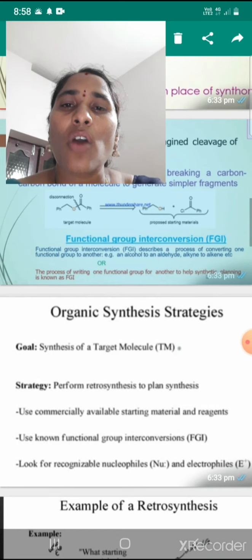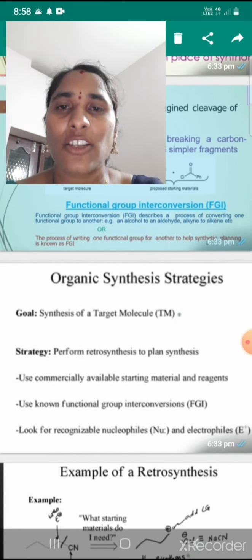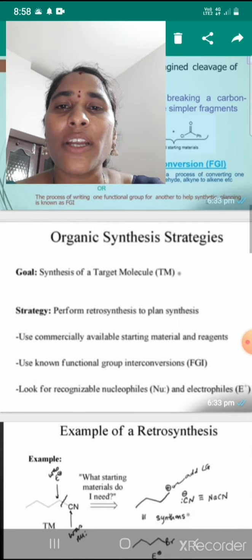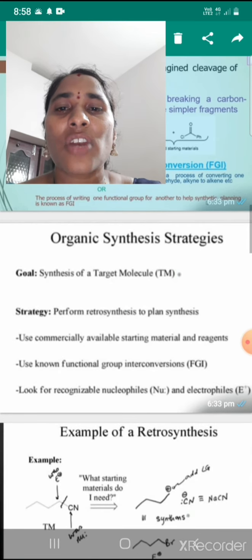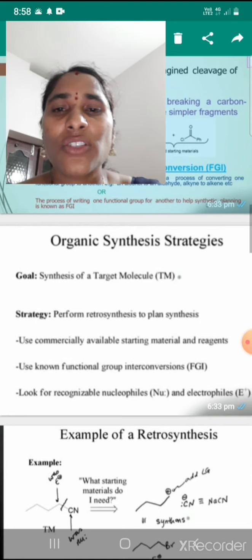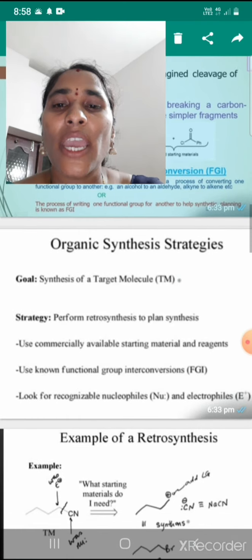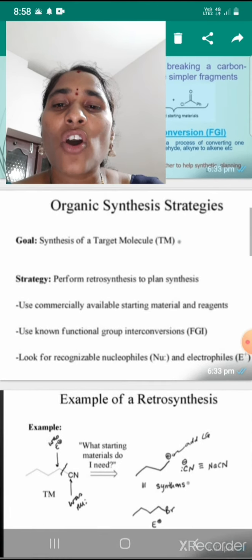Now we will discuss organic synthesis strategies. What is the goal of organic synthesis strategies? First of all, synthesis of a target molecule. Now, strategy means what?